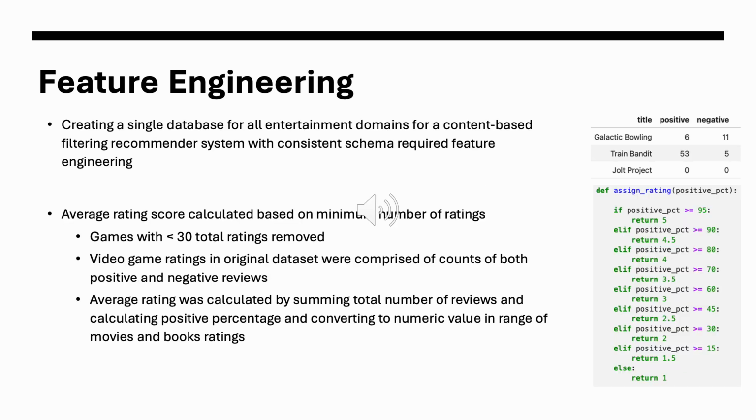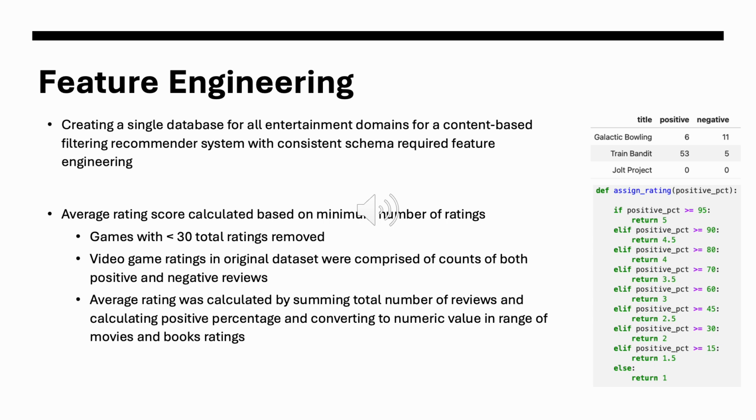So to meet our goal of creating a single database for all of our entertainment domains, it required a little feature engineering. One of the more interesting tasks that we had was the average rating score for each of the domains. The books and movies were fairly straightforward. They had users. They all rated between a value of 1 and 5, and we just calculated the average rating for each of the titles based on the number of users and what the users scored them for.